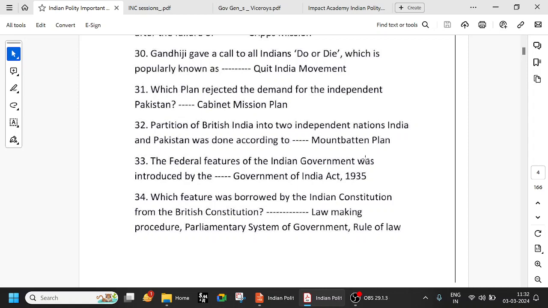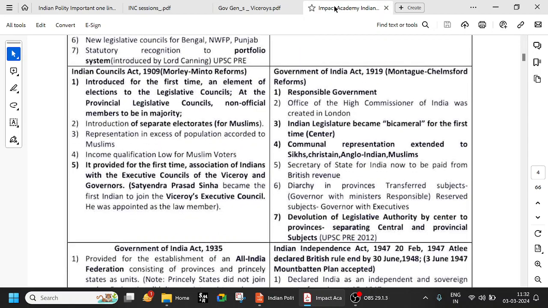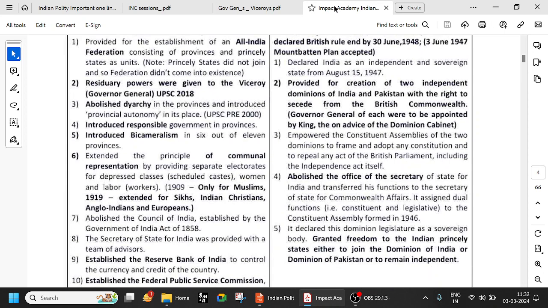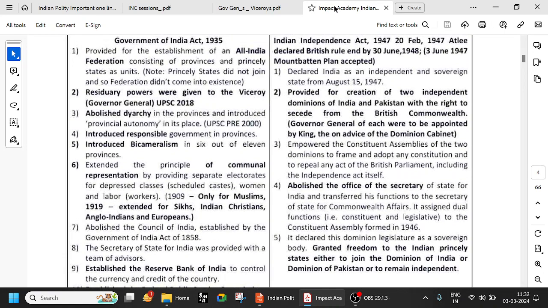The federal features of the Indian government were introduced by the Government of India Act 1935. The Government of India Act 1935 is also very important. It's a very big act, and most of the Constitution has been borrowed from this.